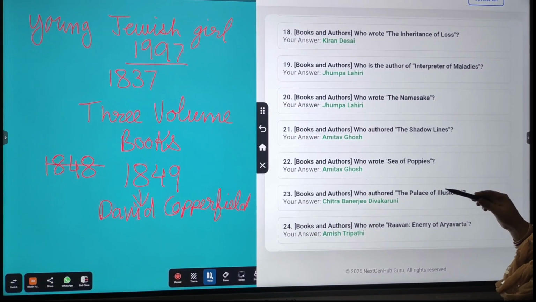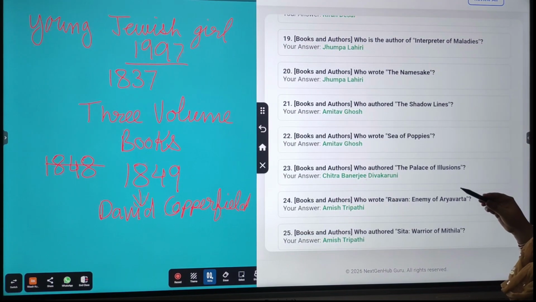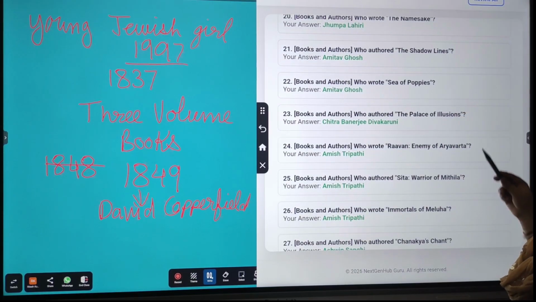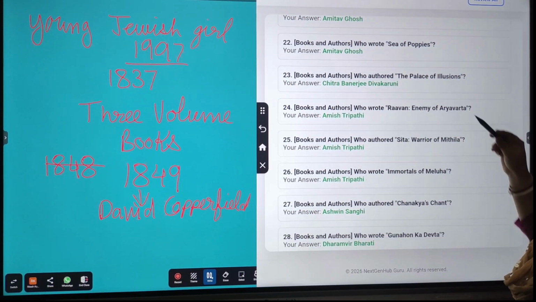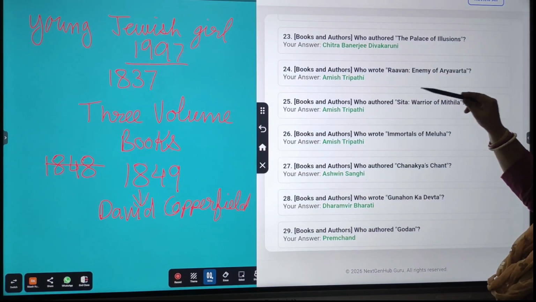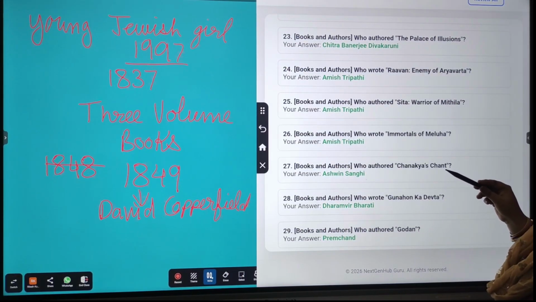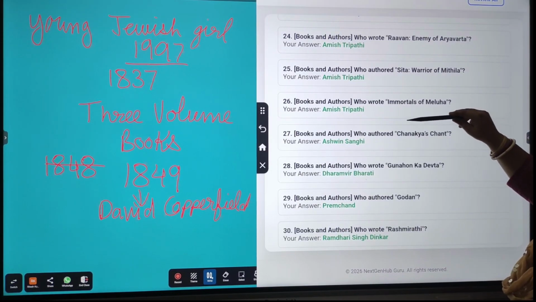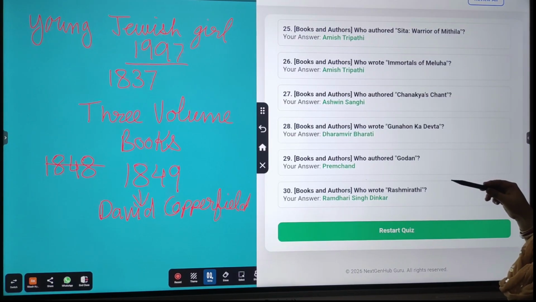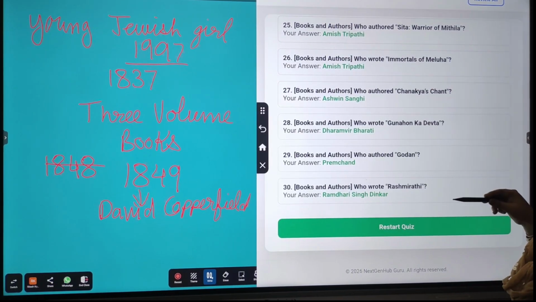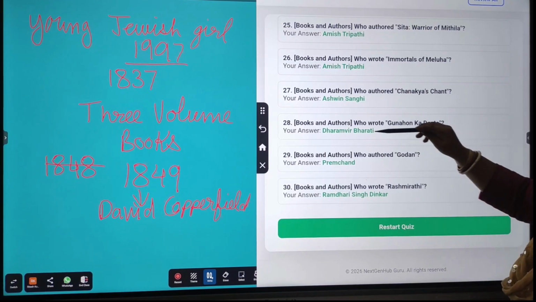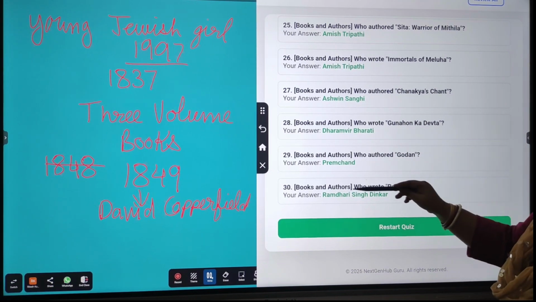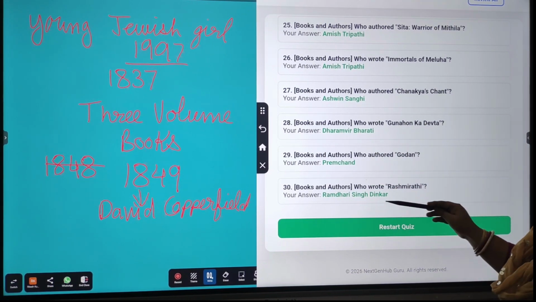The Inheritance of Loss, Kiran Desai. Interpreter of Maladies, Jhumpa Lahiri. The Namesake, Jhumpa Lahiri. The Shadow Lines, Amitav Ghosh. Sea of Poppies, Amitav Ghosh. The Palace of Illusions, Chitra Banerjee Divakaruni. Ravana, Enemy of Aryavarta, Amish Tripathi. Sita, Warrior of Mithila, Amish Tripathi. Immortals of Meluha, Amish Tripathi. Chanakya's Chant, Ashwin Sanghi. Gunaho Ka Devta, Dharamveer Bharti. Godan, Premchand. Rashmirathi, Ramdhari Singh Dinkar.